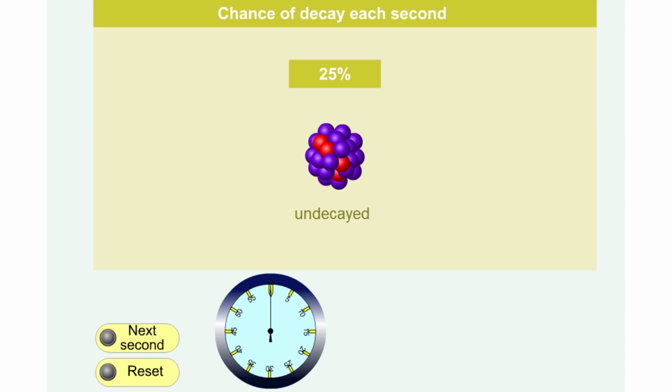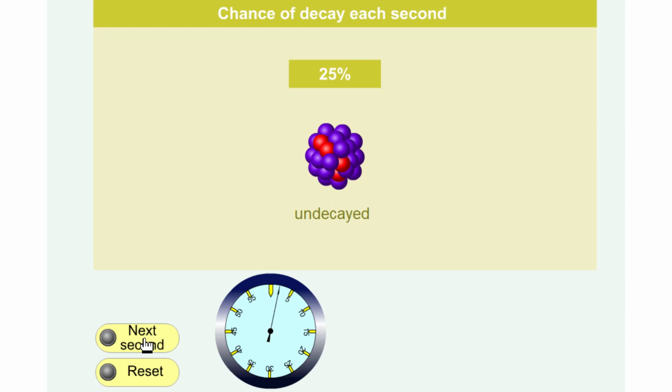This nucleus has a 25% chance of decay each second, so you'd expect it to take 4 seconds to decay. And this is true on average, but we just can't tell for a specific nucleus. Sometimes it decays after the first second, sometimes it may survive for many seconds. In theory, it may never decay.